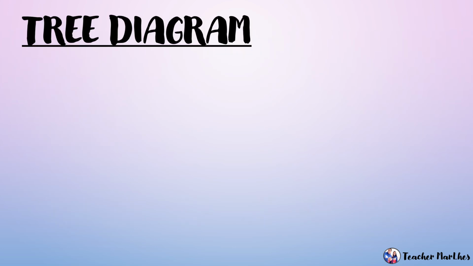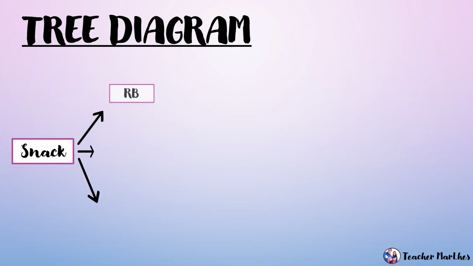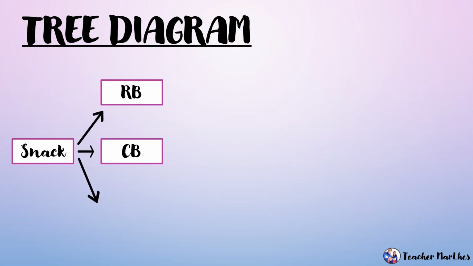Using tree diagram, so ililista lang natin yung snack. So sa snack, since snack ang pinag-uusapan, kaya naglagay tayo ng snack. So sa snack, meron tayong regular burger, merong cheeseburger, and pizza burger. So, ang tanong, how many ways can we order snack? So, dito sa hamburgers, so these are hamburgers, iba't ibang klase ng hamburger.